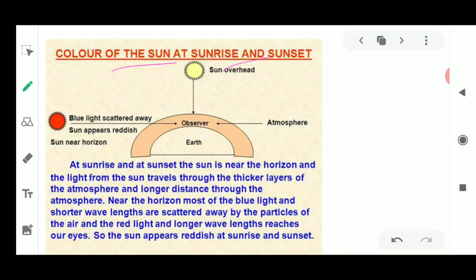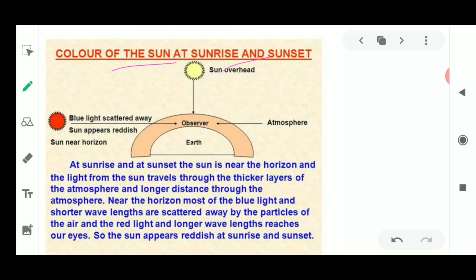We can say very quickly that this red color is seen at both times. The color of the sunrise and sunset is always reddish in its nature.